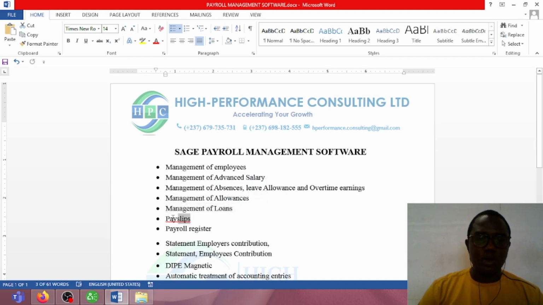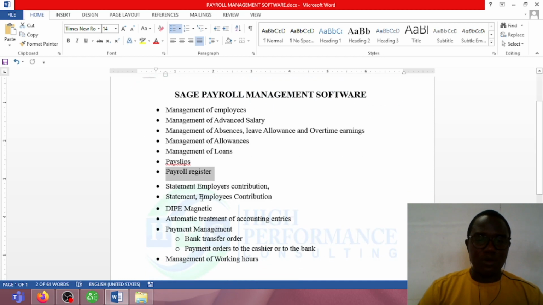The software is capable of generating a pay slip irrespective of the number of employees the company is having. The software can generate a pay slip at once. The software is capable of generating a payroll register, a statement of employer's contribution, a statement of employees' contribution, and I've equally configured the software to generate zip magnetic.